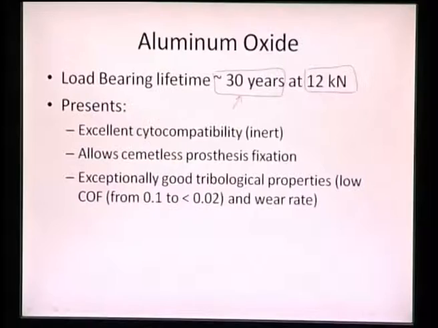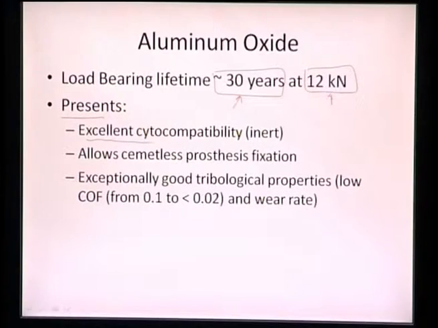So we need to see that the load bearing lifetime is approximately 30 years at a load of around 12 kilonewtons, but at the same time we need to make it much more cytocompatible while maintaining sphericity between the two contacting surfaces, to maintain the grade of aluminum oxide, that it has to be pure, with such and such mechanical strength in terms of its compression strength, fatigue strength, and also maintain its grain size. So these are certain additional features which need to be incorporated in designing aluminum oxide, specifically in youngsters, so that they don't have to undergo surgery more than once or twice during their lifetime.